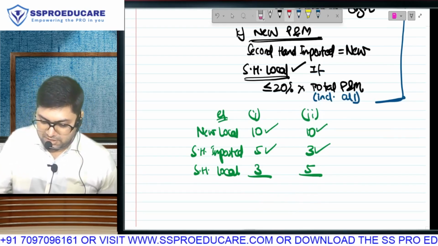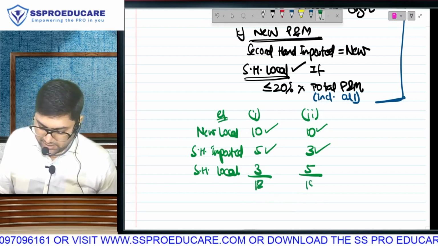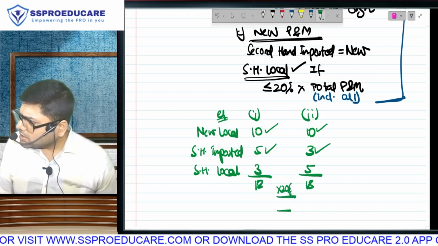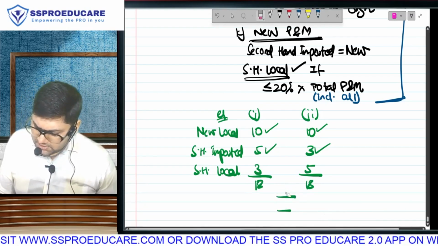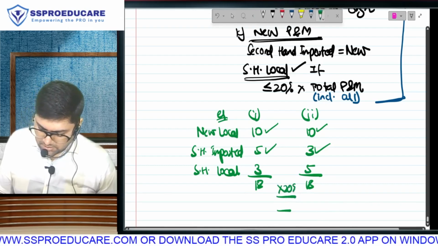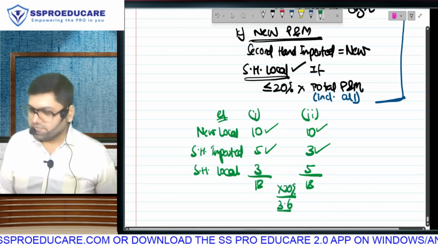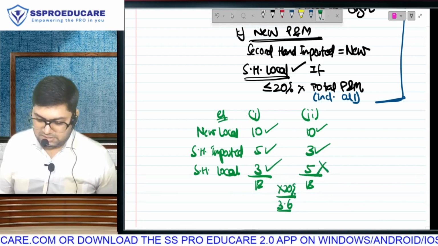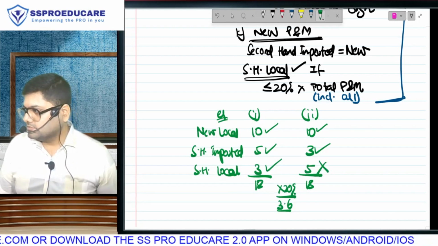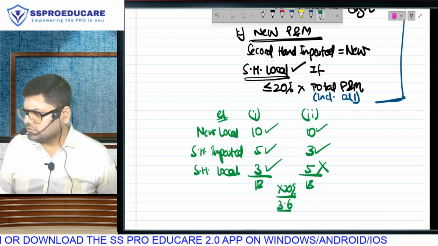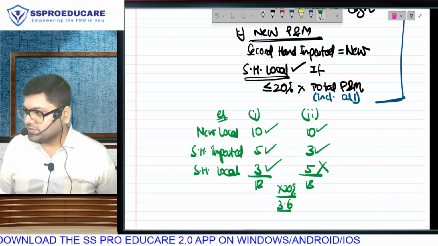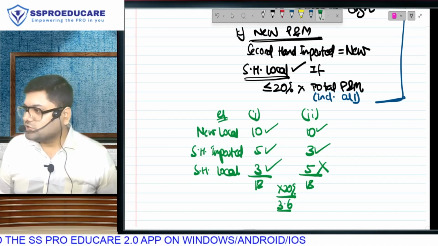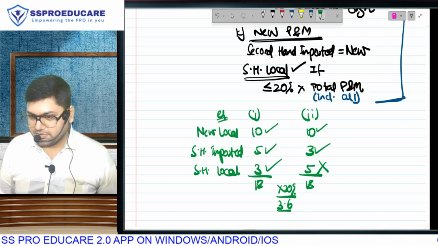What is my total investment in plant and machinery? 18 lakh. What is 20% of 18 lakh? 18 into 0.2 is 3.6. Is this within the limit? So this assessee will be eligible, and this assessee will be disqualified. So, on the total investment in plant and machinery, second hand local should be a maximum of 20%.